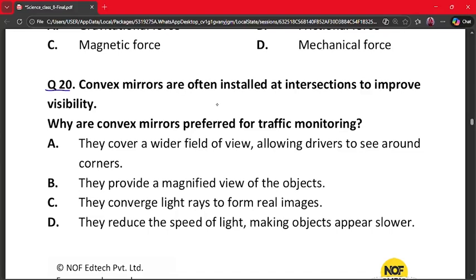B. They provide a magnified view of the objects. C. They converge light rays to form real images. D. They reduce the speed of light, making objects appear slower.